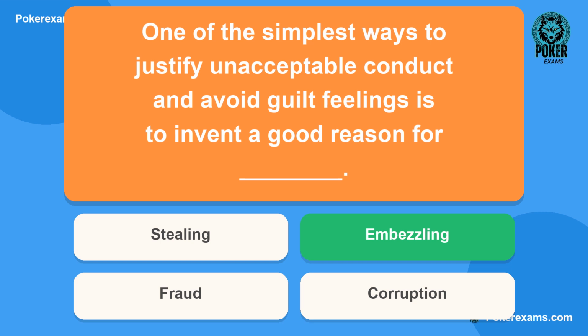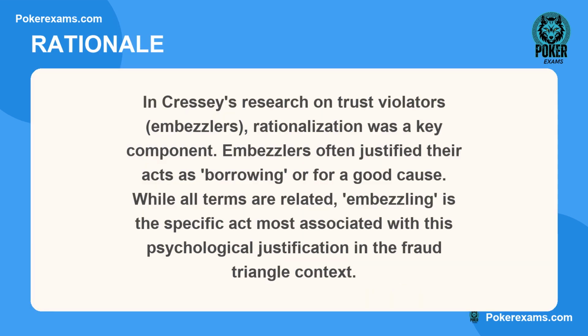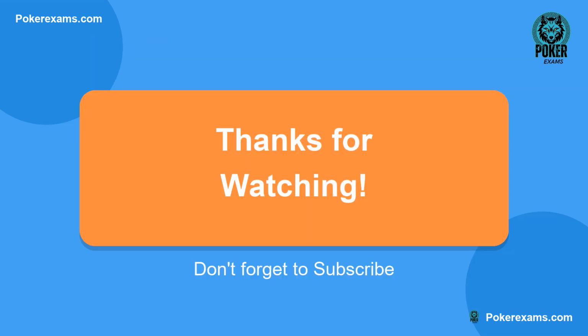The correct answer is B. Here is why. In Cressey's research on trust violators, embezzlers, rationalization was a key component. Embezzlers often justified their acts as borrowing or for a good cause. While all terms are related, embezzling is the specific act most associated with this psychological justification in the fraud triangle context.